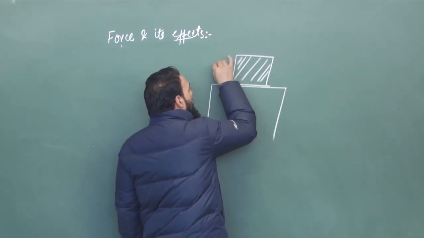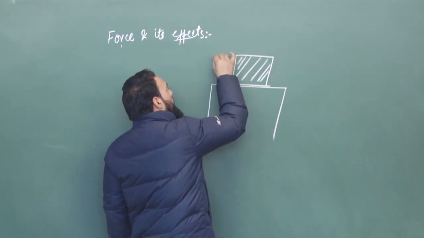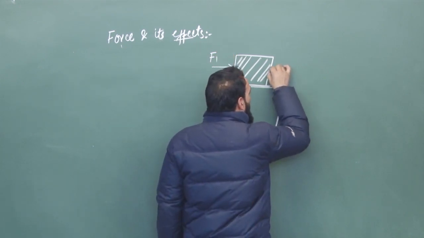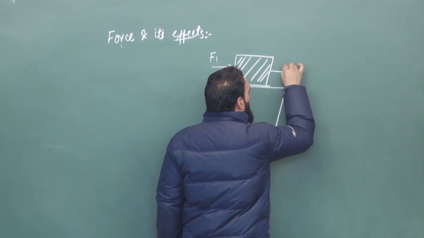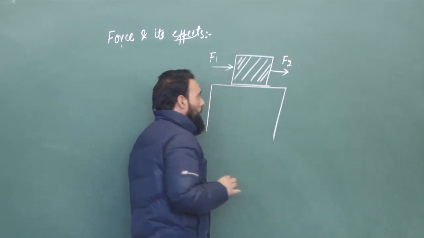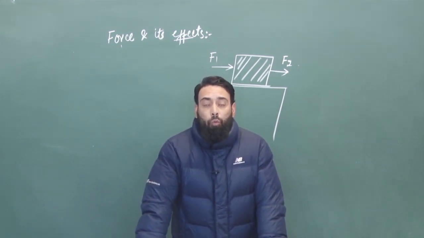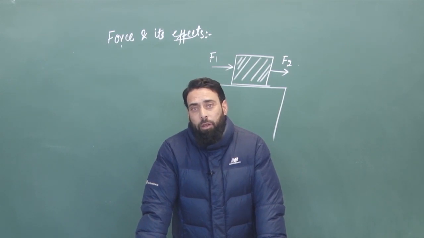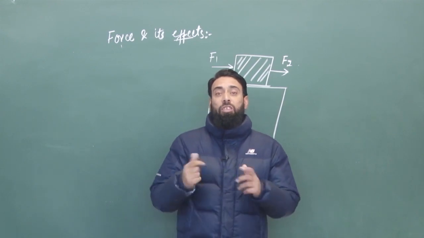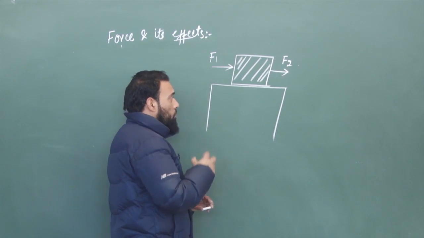For example, a pair of forces applied on the body, force F1 and, in another direction, F2, and both the forces are applied in the same direction. So what will happen when more than one force is applied on the body? What will be the resultant force on the body, and in which direction is the body moving? This is a very important concept.